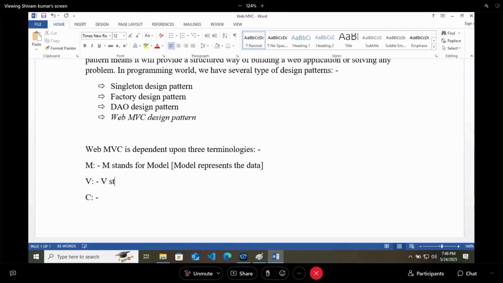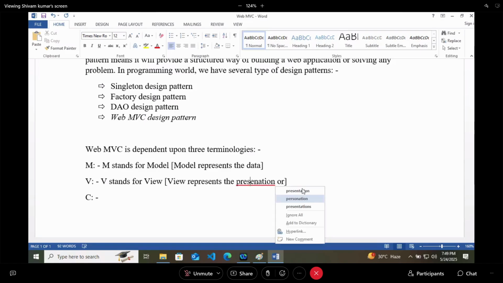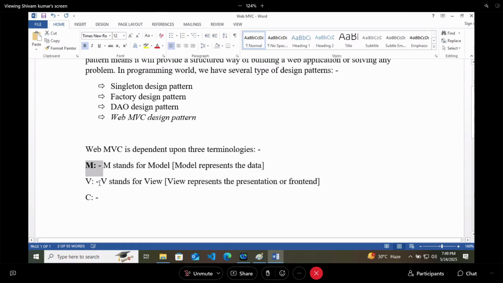V stands for view. And what is view? View represents the presentation or front end. Whatever is available in your front end is represented by V, and whatever data is there is related to your model.